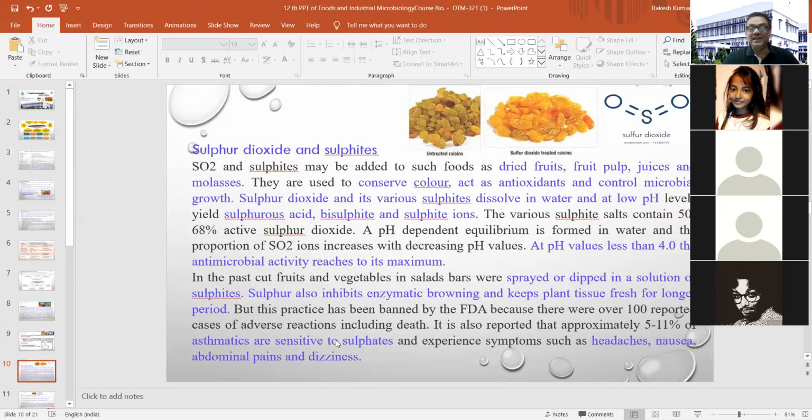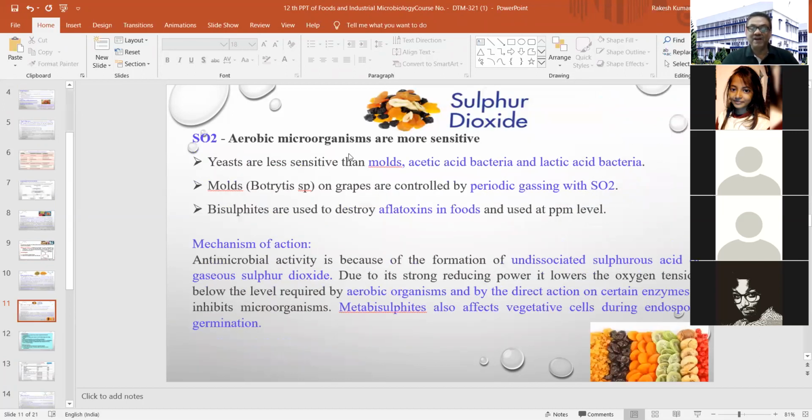So automatically, people having some kind of abnormality should not take this type of food item which is preserved with sulfur dioxide or some kind of sulfide. So what are the special features of this? Yeast are less sensitive than mold, acetic acid bacteria, and lactic acid bacteria.